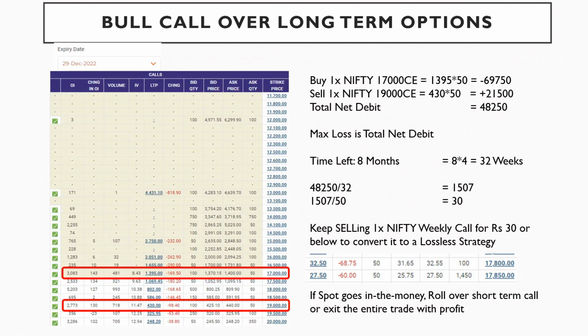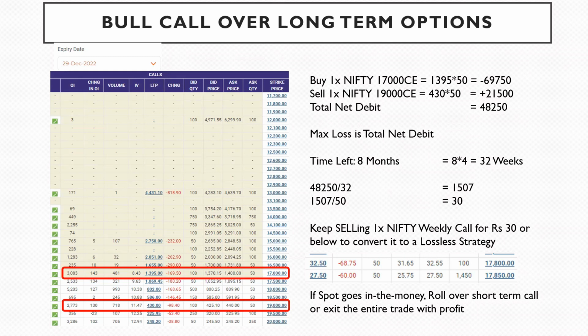So why do we need to sell weekly calls? That's what I'm telling. The max loss is 48,000. We have 8 months, at 4 weeks per month that is 32 weeks. Within those 32 weeks, every week you can go to a premium where 30 rupees is available and sell it. Like this, within 8 months you can recover the so-called expected loss. At one point you completely change the strategy into a lossless strategy.